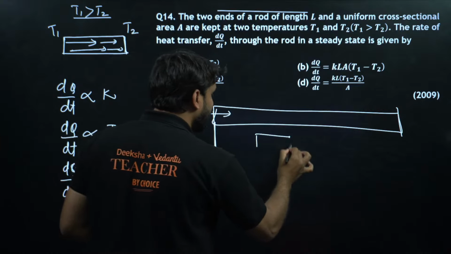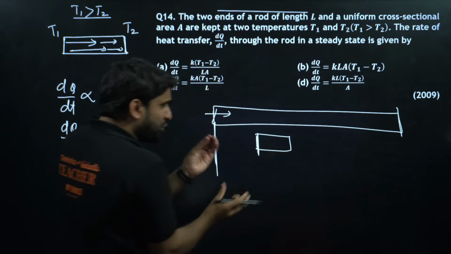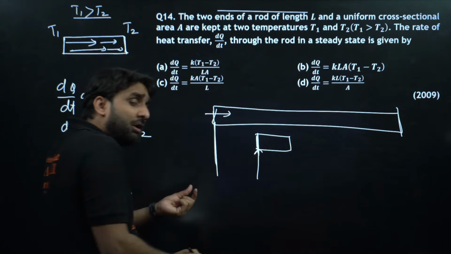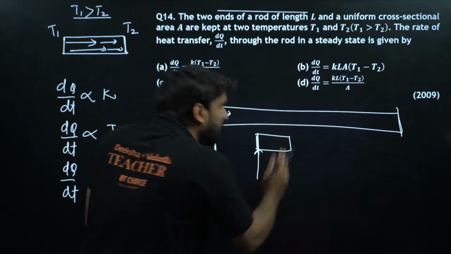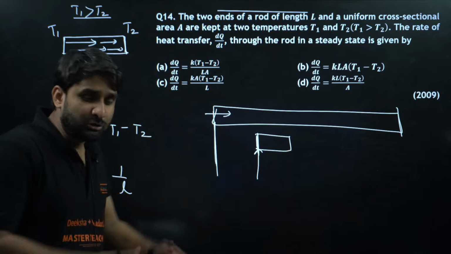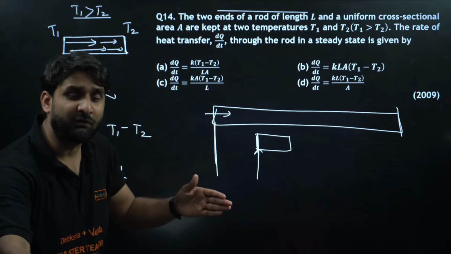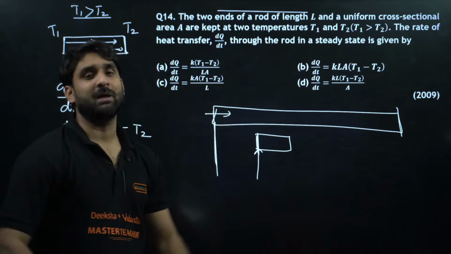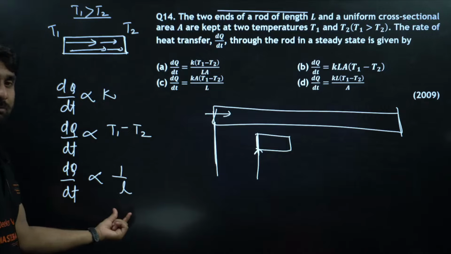But if you heat a very short piece of rod, just after 5 to 6 seconds this end will also be heated up. So the higher the length, the lower the heat transfer, and the lower the length, the higher the rate of heat transfer. So it is inversely proportional.